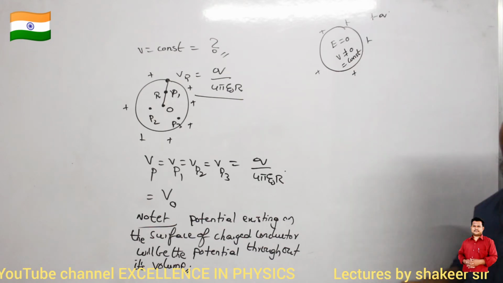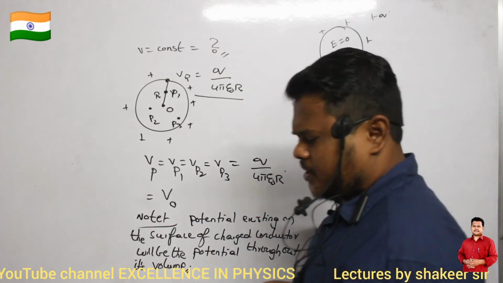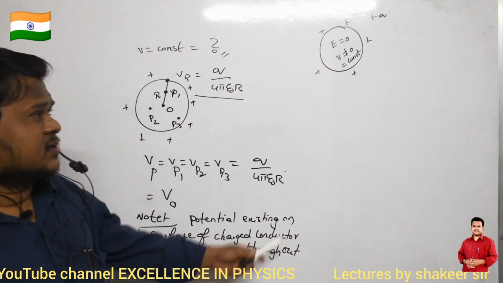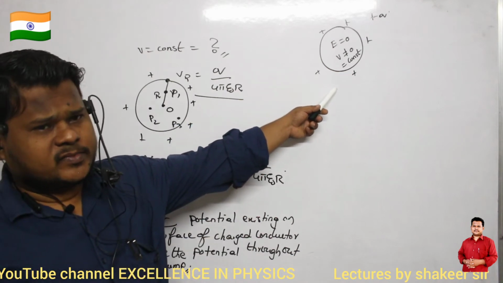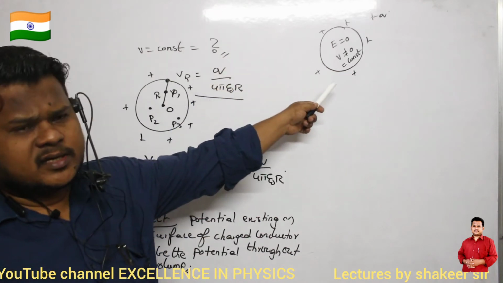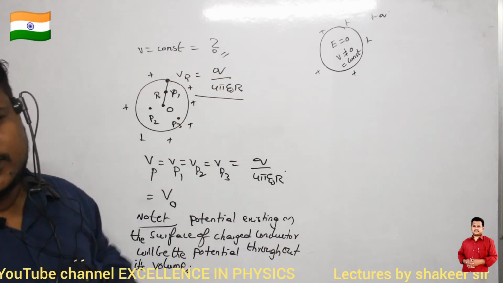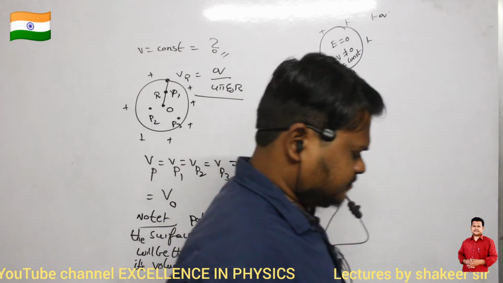Can you say what is the meaning of this? What do you understand from this? These are the results we got: the electric field inside a charged conductor is 0, but the potential is not 0. Potential is a constant.